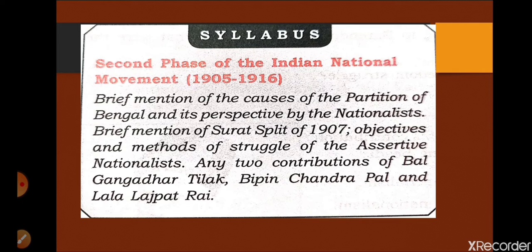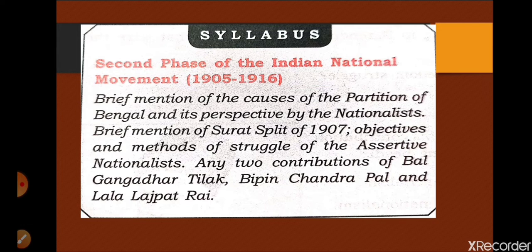So Lal Bal Pal is the highlight of this chapter, and usually they ask questions on this Surat split, the causes for partition of Bengal, and the methods of struggle of assertive nationalists. These are the important points of the syllabus which we are going to discuss.